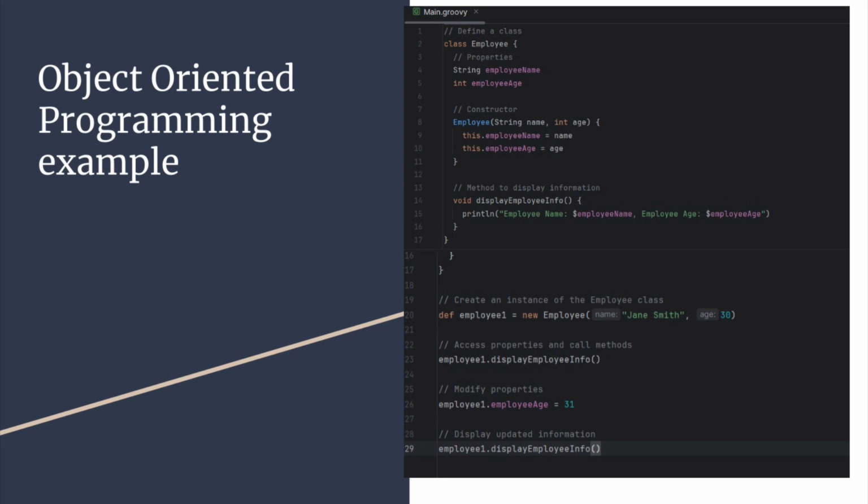Then after, an instance is created using employee1, which is a constructor that calls the properties within the parentheses, which in this case are Jane Smith and the number 30, to initialize the properties. So yeah, that is the end of the explanation for the program.